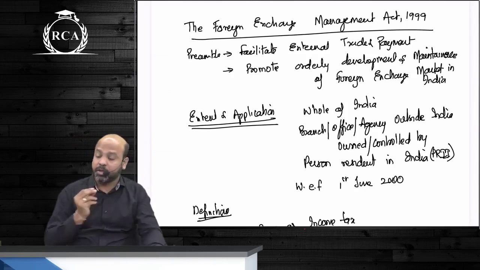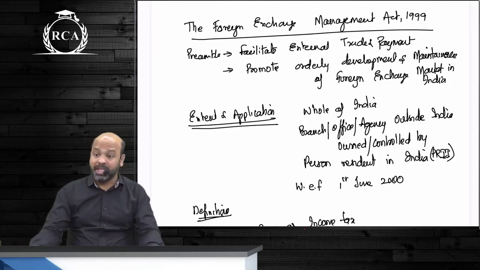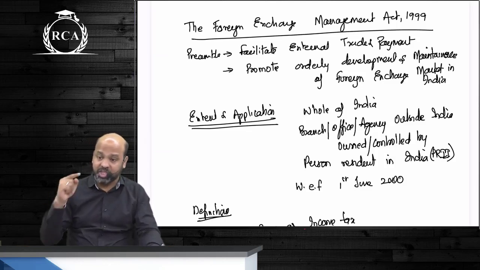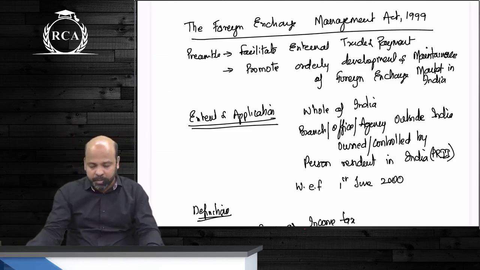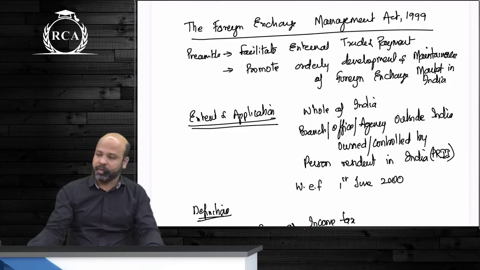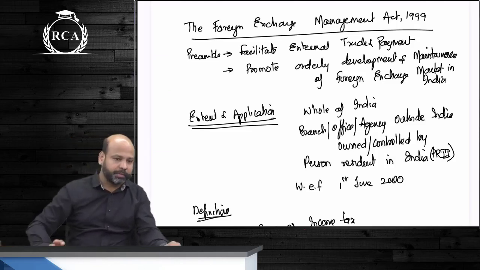As far as the applicability is concerned, guys, which is under Section 1, I said this act is applicable to the whole of India. Also, guys, it is applicable to a branch, office or agency that is situated outside India but is owned or controlled by a person resident in India. This act is applicable with effect from 1st June 2000.